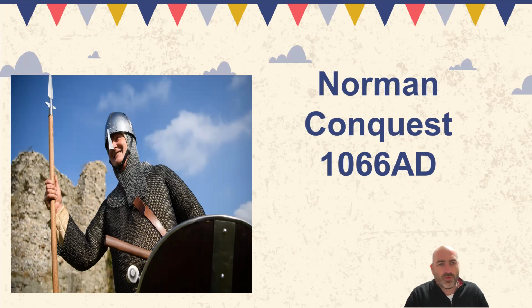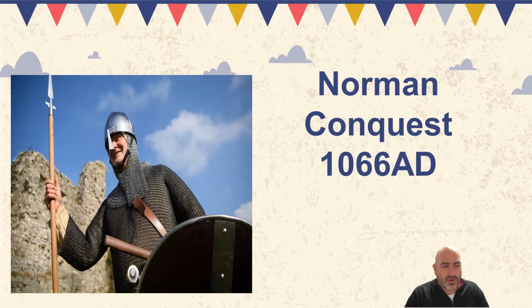1066 brought about many changes. So until 1066, England was ruled by a king called Edward, and he ruled through a mixture of strict Christian religious practice and making alliances with different leaders around England and in Europe. Edward had quite close connections with the Normans, and the leader of the Normans, Duke William, was a distant cousin.